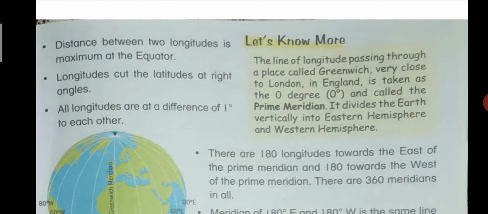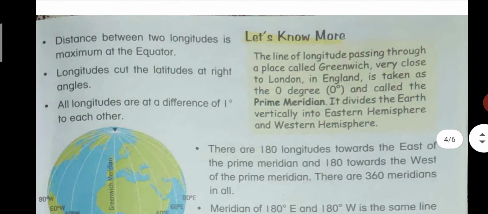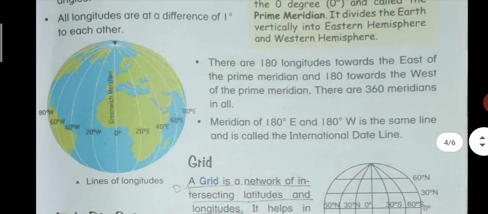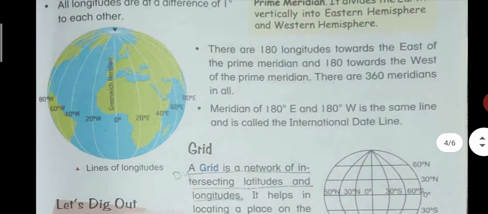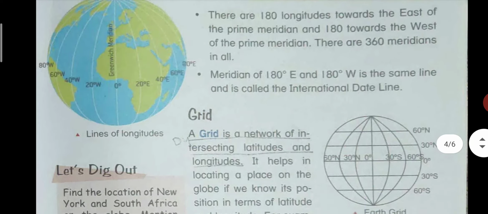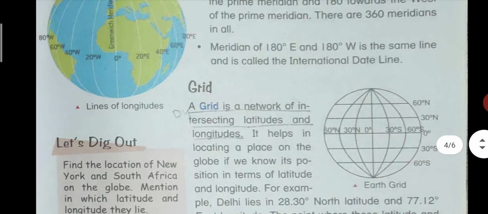Longitudes cross the latitudes at right angles. All the longitudes are at a distance of 1 degree from each other. The line of longitude that passes through a place called Greenwich is the prime meridian. There are 180 longitudes towards the east of the prime meridian and 180 towards the west. There are 360 meridians in all. The meridian of 180 degrees east and west is the same line, called the International Date Line.